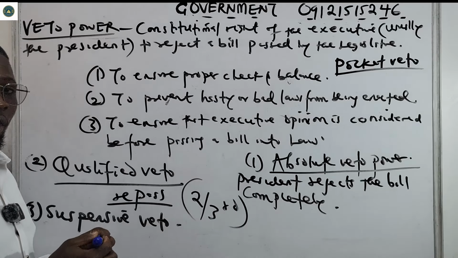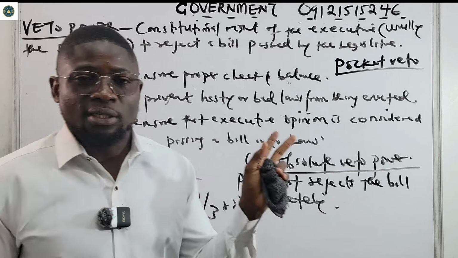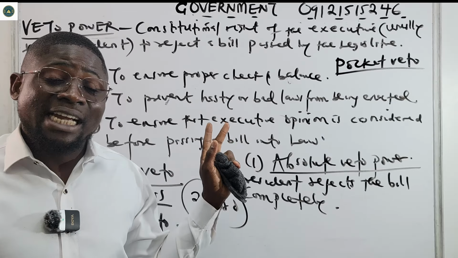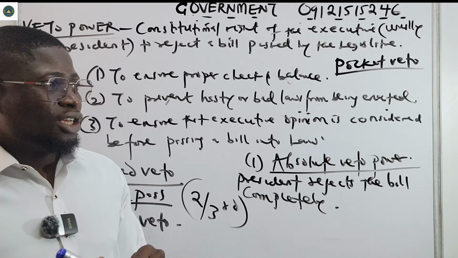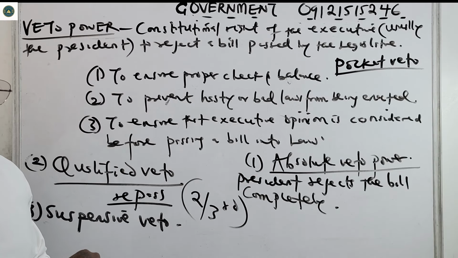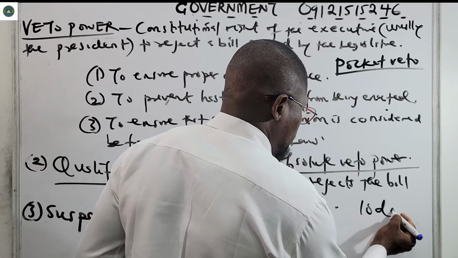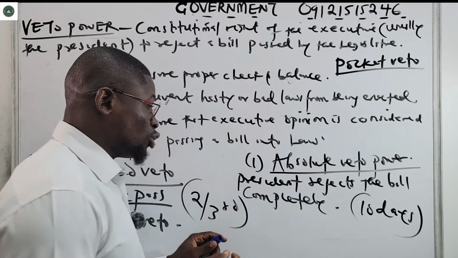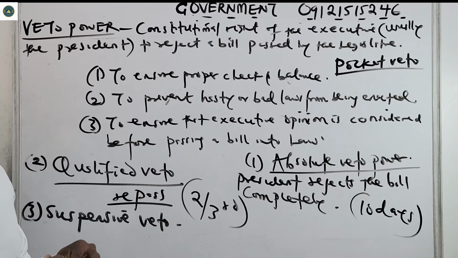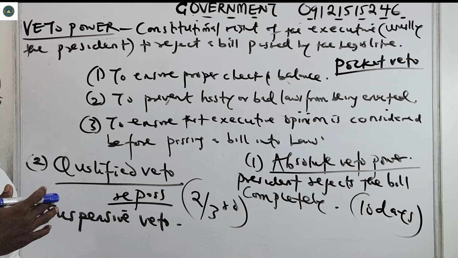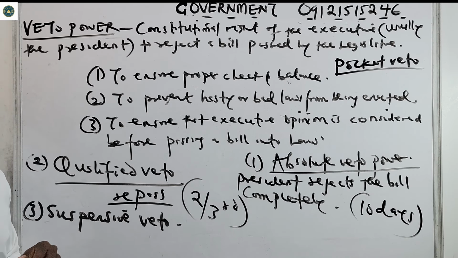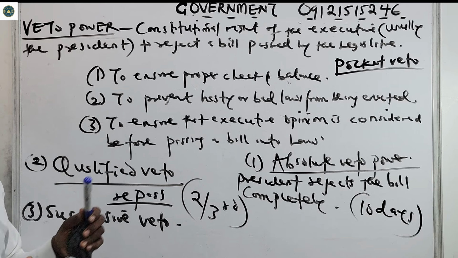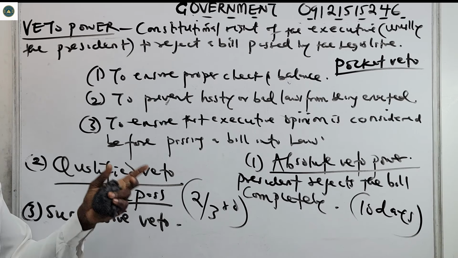In pocket veto, the president does nothing, absolutely nothing. We'll just be looking at the bill, and after some certain time, the bill will automatically fail. It will not be passed. In the US, if the president does nothing about a bill that has been sent to him after 10 days, the bill automatically falls through. It doesn't succeed, it just fails immediately. So that happens in pocket veto.